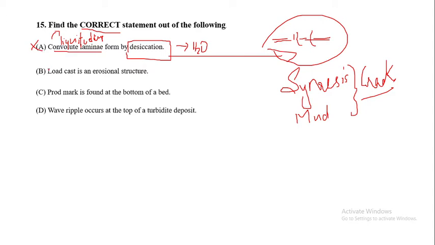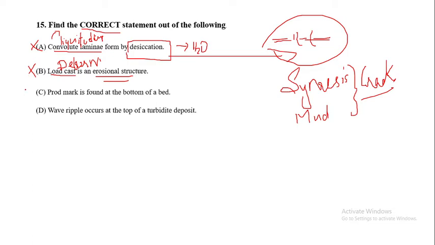Now moving to the second statement: load cast is an erosional structure. With prior knowledge of the structures, we know this is incorrect, because a load cast is not an erosional structure; it is a deformational structure. Load cast deposits are deformational deposits, not erosional deposits. So the statement is not correct.